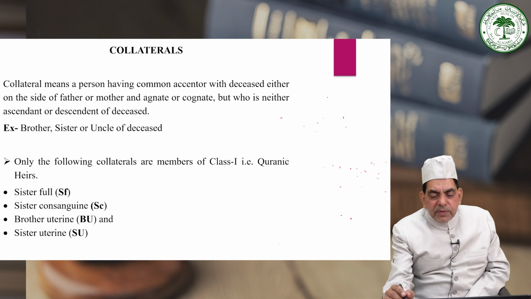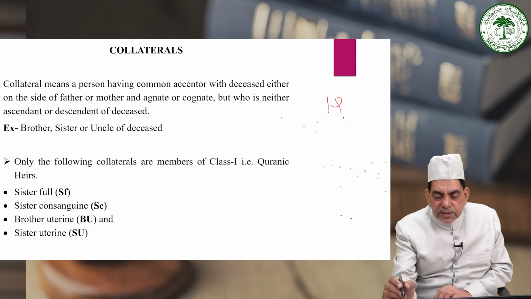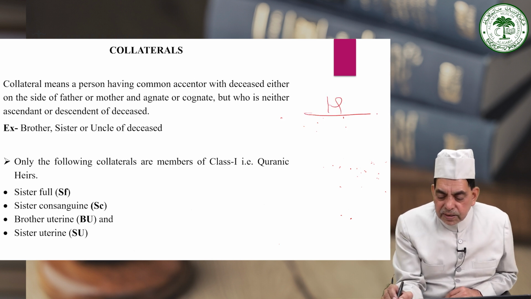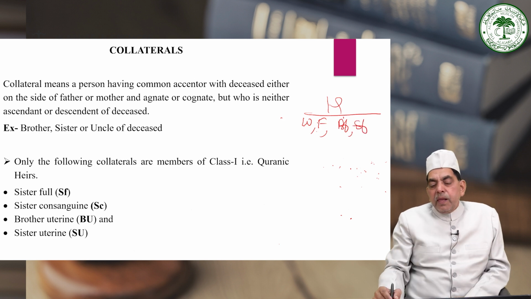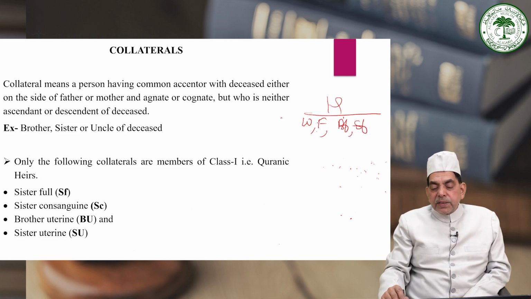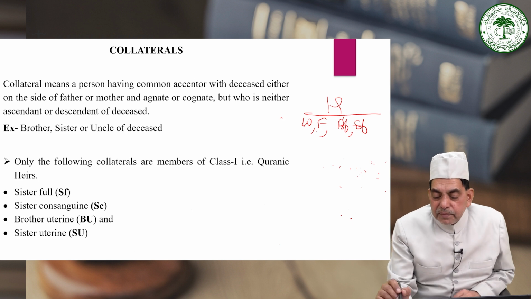Say for example, here H is a deceased and he dies leaving behind his widow, his father, his brother full, and there may be sister full. Now brother full and sister full, they are collateral.